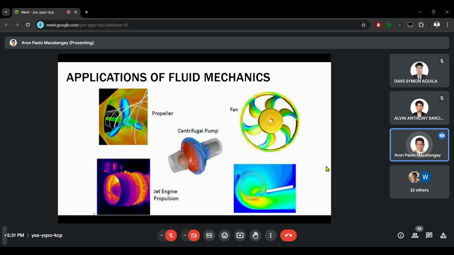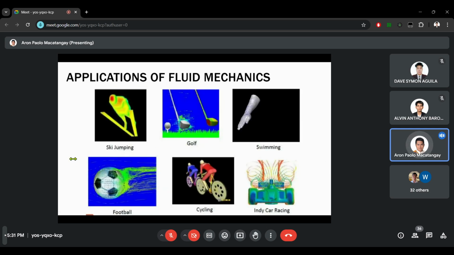Jet engine propulsions, the engines of airplanes. It is also important to have the maximum inlet of air for the most efficient combustion in the combustion chamber. So the design of those fins in a jet engine are within the scope of fluid mechanics. And in sports also, ski jumping, golf. If you notice the golf ball, it has dimples. The reason for that is fluid mechanics or aerodynamics.